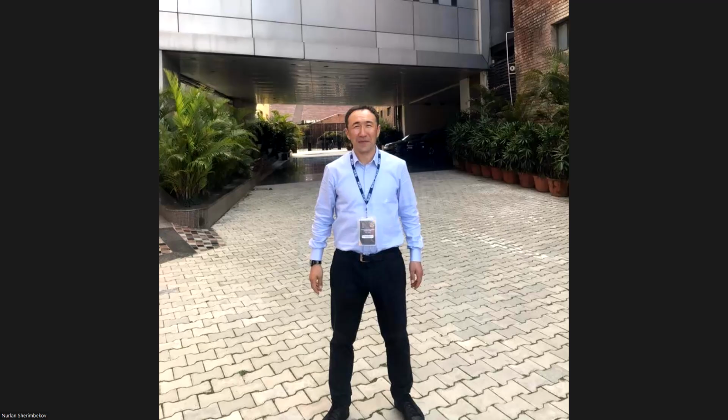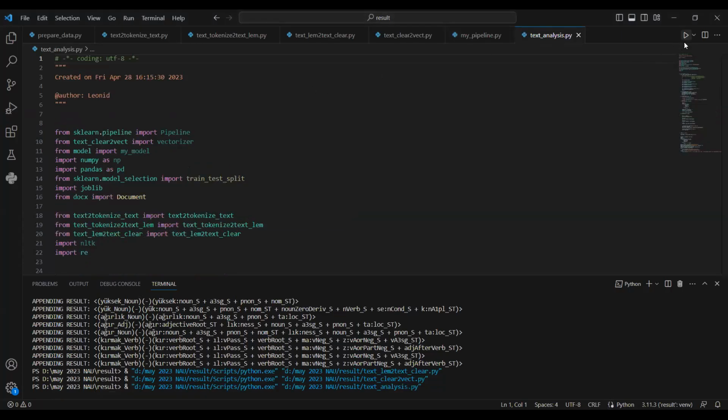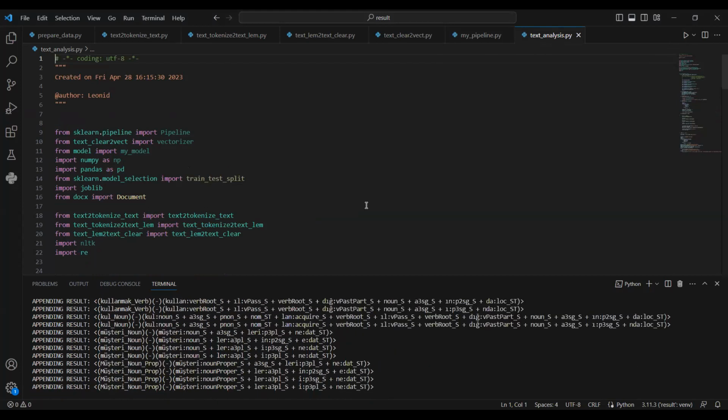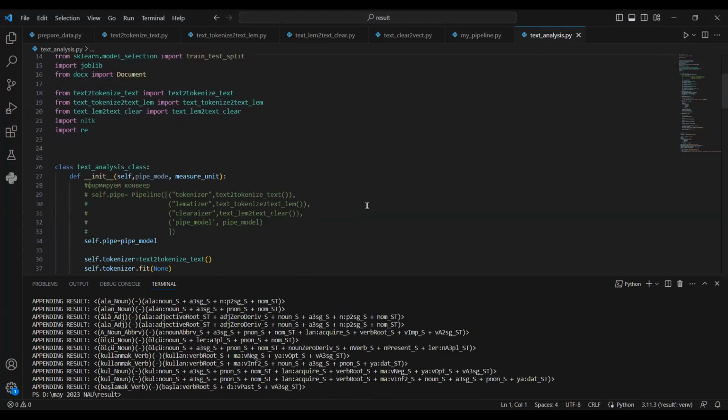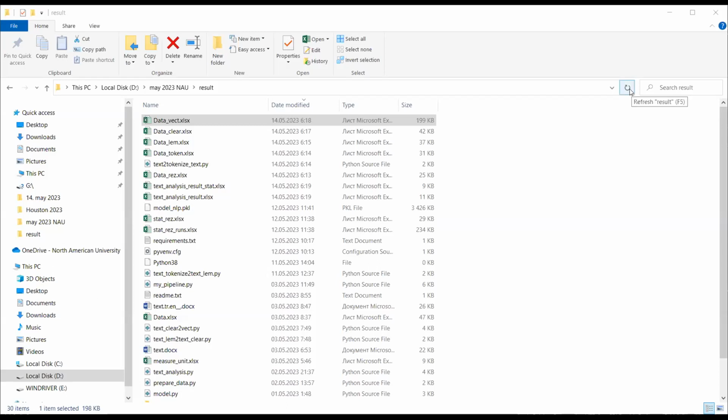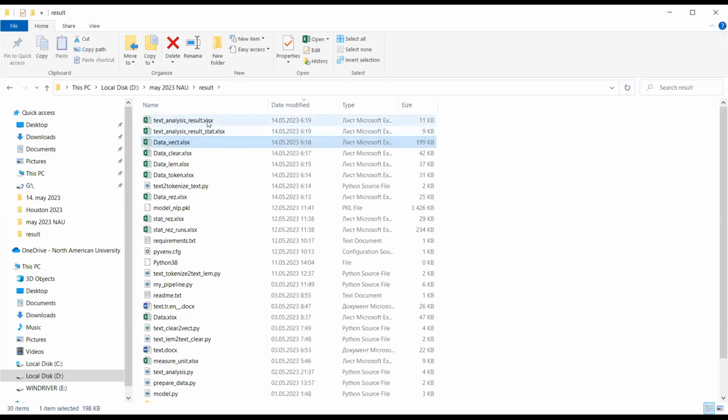Now we will run the last code, which is text analyze. When we run it, it starts to analyze the text. There is a sample text in Turkish, so it's analyzing it. It goes to the result, and when we go inside the file, there is the text analyze result, and we can see here, for example, ilk ekmek 300 gramdı, so there is the unit gram and its weight.